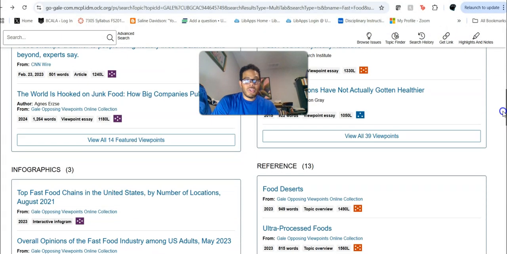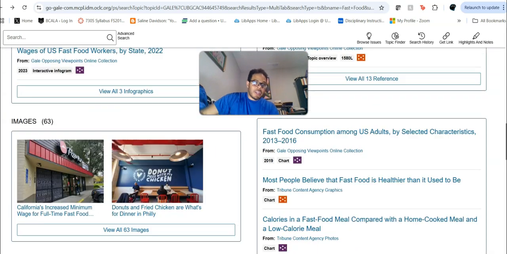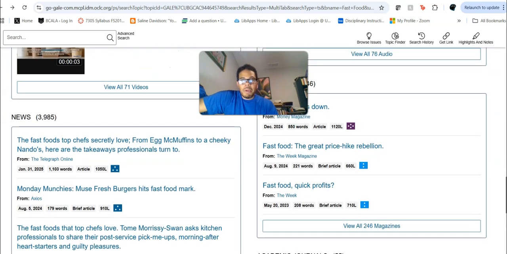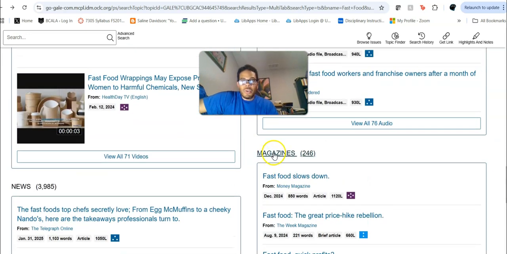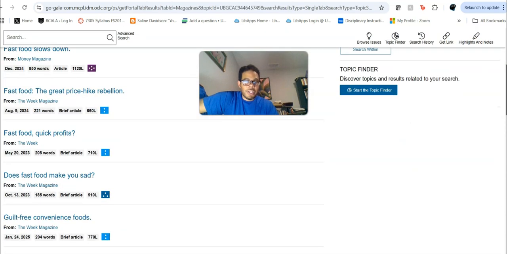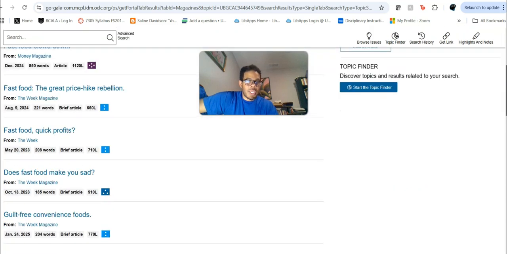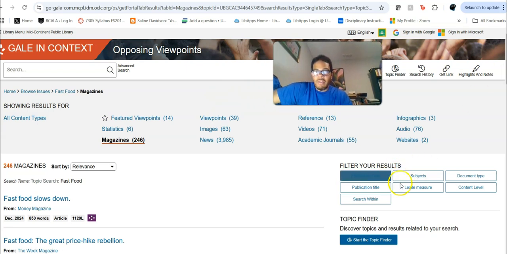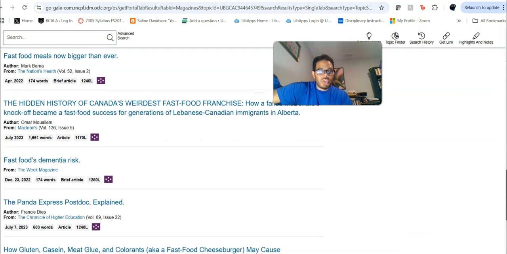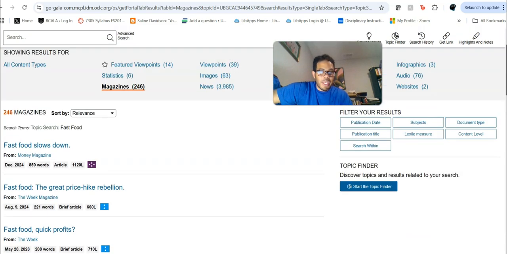So let's say that you have a kid that comes in and he's saying, well, I'm going to need magazine articles in order to really complete this. You can scroll down to the magazines and you can actually just click here. Or you could have clicked that all 246 magazines thing. And you click that and then you will be brought down to this listing here. You do have options to filter, just like where I showed you that you could filter with Academic Search Complete and JSTOR. You have filtering options over here too, but I'm not going to get into those right now for the sake of keeping this video a little briefer than last week's video.